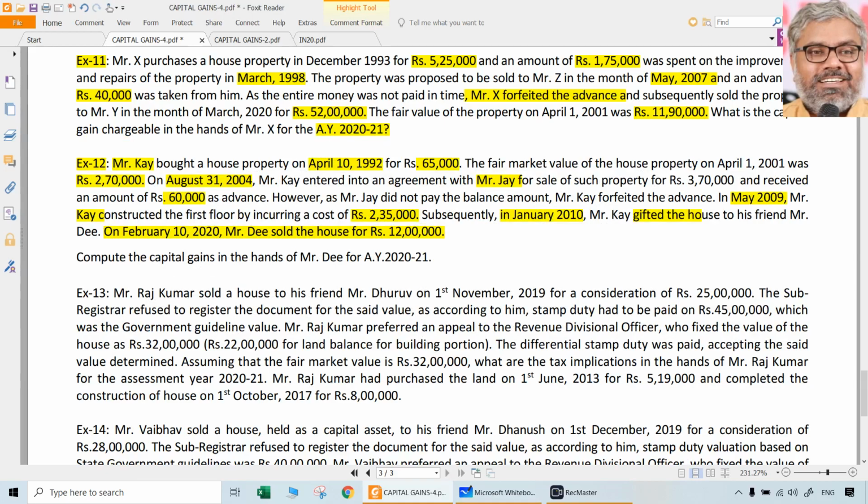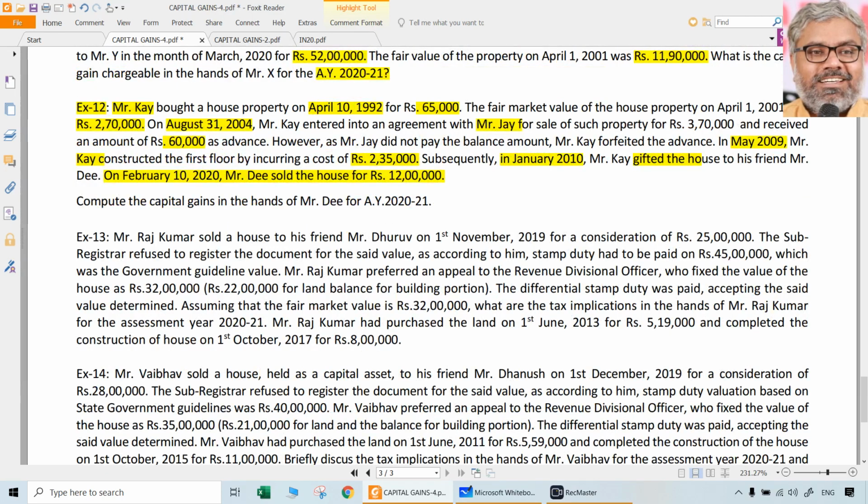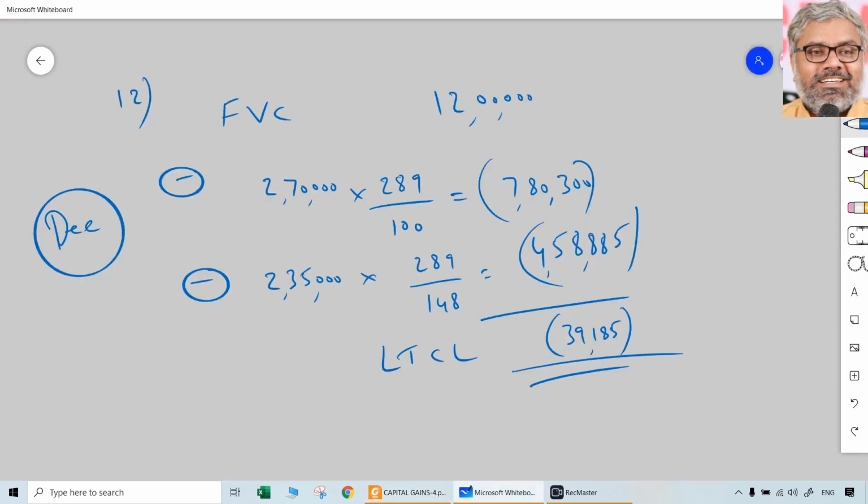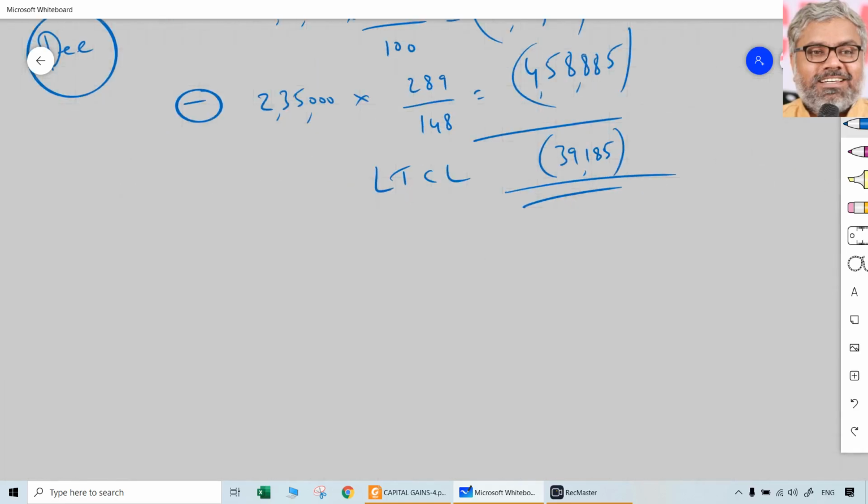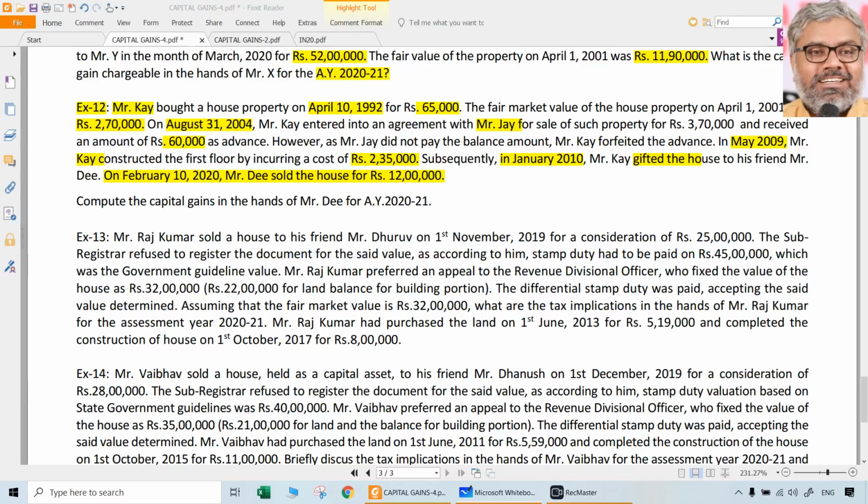K's story is over. D is the SSE who has sold this property now, and for him, full value of consideration is 12 lakhs. Indexed cost of acquisition related to the previous owner has to be taken. Indexed cost of improvement for the previous owner also can be taken here. Then long-term capital loss has happened because of that. That is the answer for the 12th question. Now moving on to question number 13.